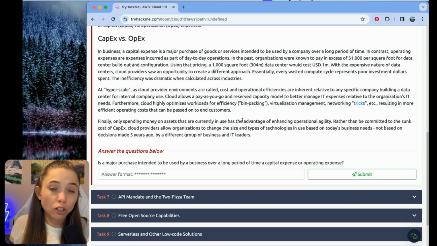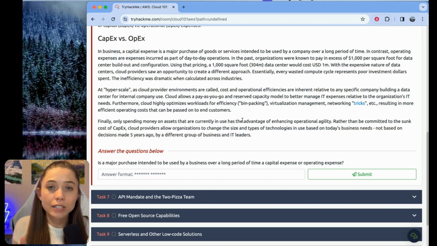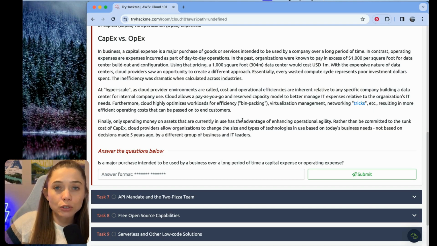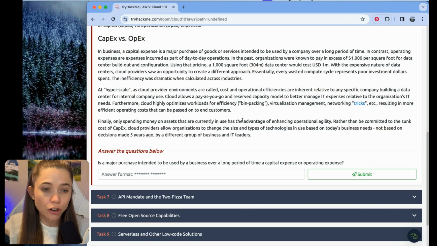But then you have times of low demand, like January, you're paying a bunch of money for server capacity that you're not using. Whereas in the cloud, because of that auto scaling we already talked about, you could scale way up for Black Friday. And then as soon as you don't need that capacity anymore, you can scale your servers down and pay only for what you're using. And that is how the cloud has ended up saving companies a lot of money. And that's been a huge driver of adoption.